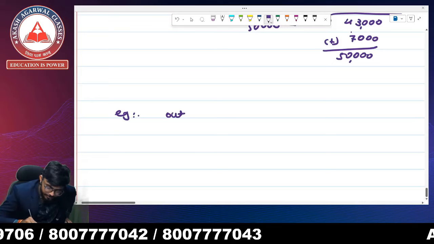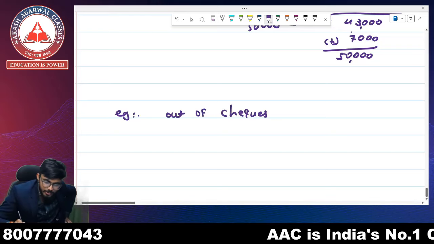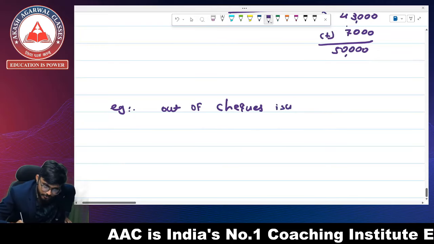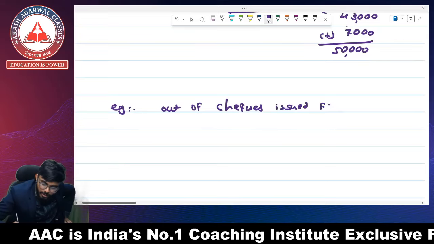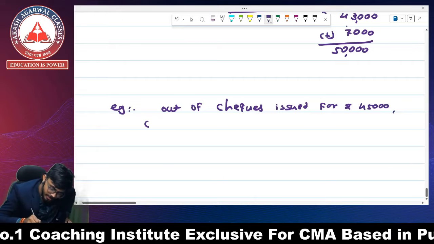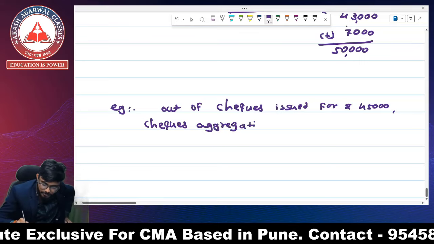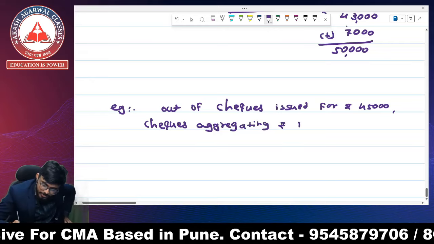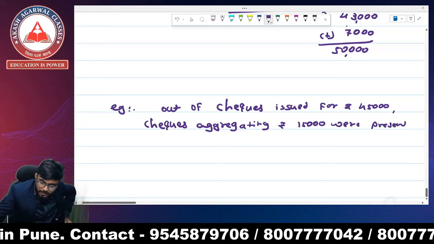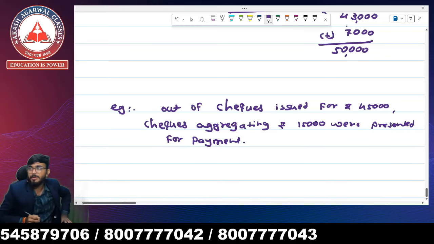Out of checks issued for rupees 45,000, checks aggregating rupees 15,000 were presented for payment.